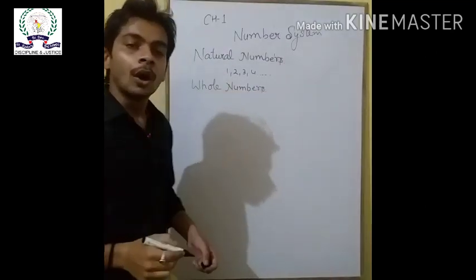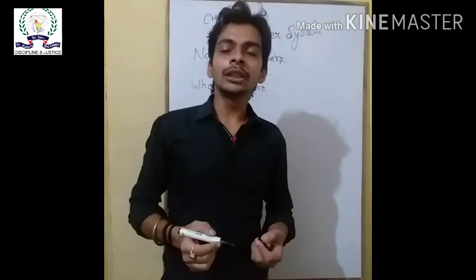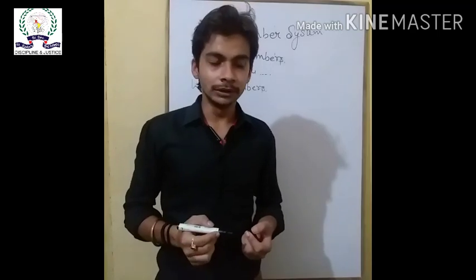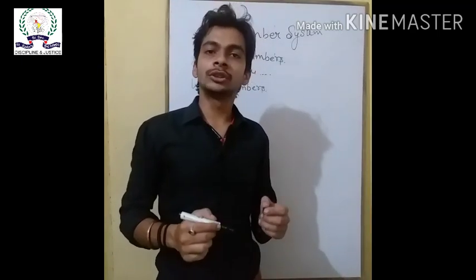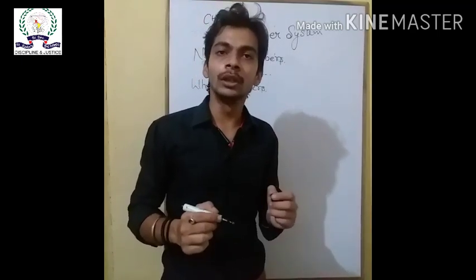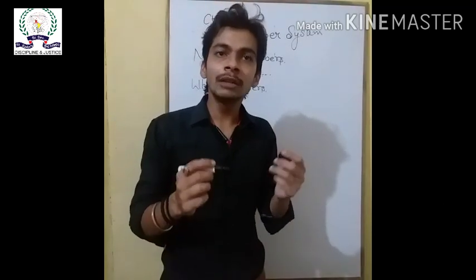Whole numbers. According to the definition of whole numbers, all the natural numbers together with zero are called whole numbers. All the natural numbers are the whole numbers.